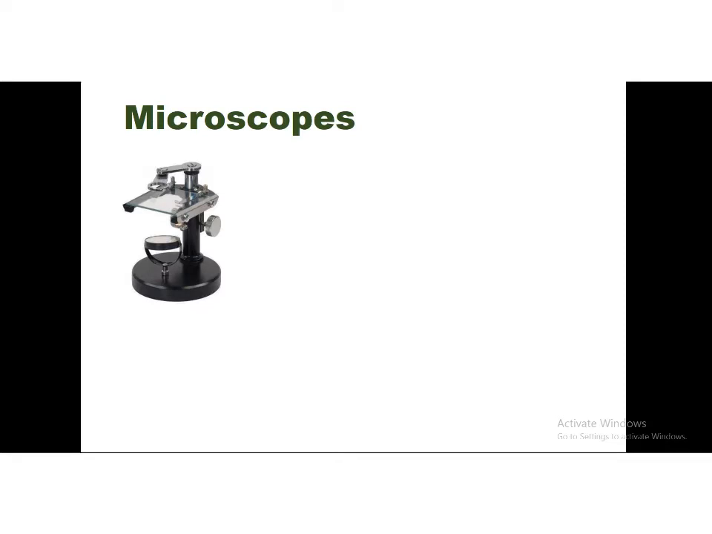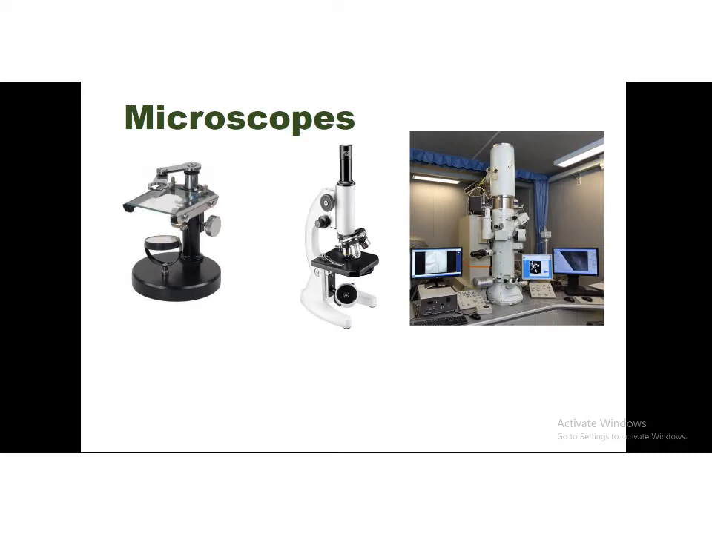To visualize these organelles, like the nucleus and cell wall, we have to use this one. This is called the compound microscope. But this microscope is also not sufficient to observe the tiniest organelles. If you want to observe endoplasmic reticulum, mitochondria, or the Golgi body, then you have to use this one. This is the electron microscope.